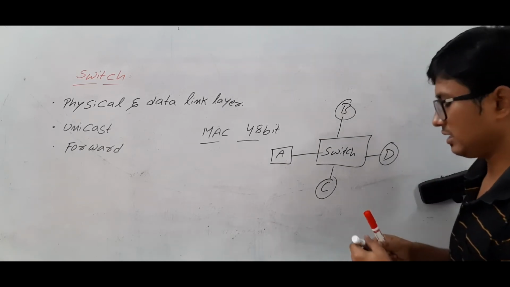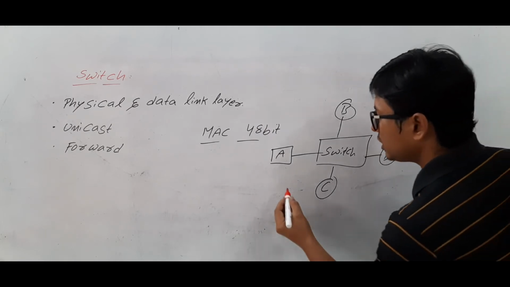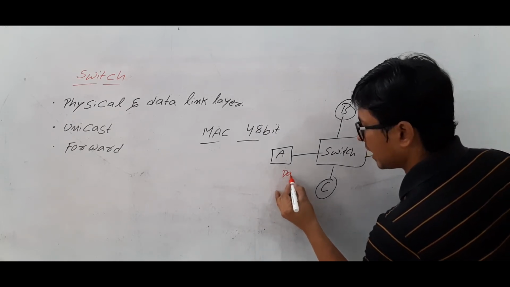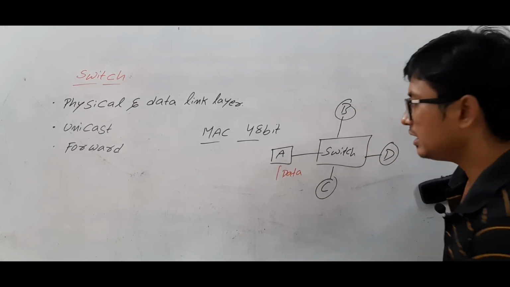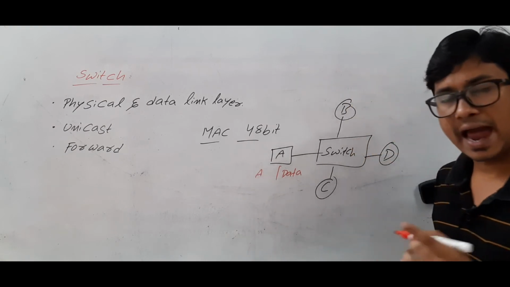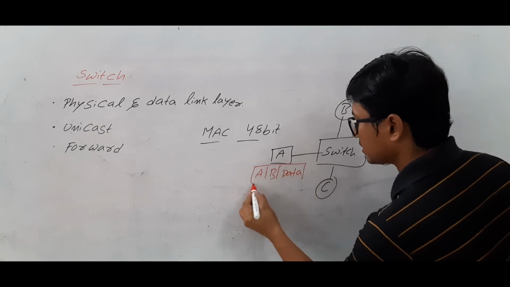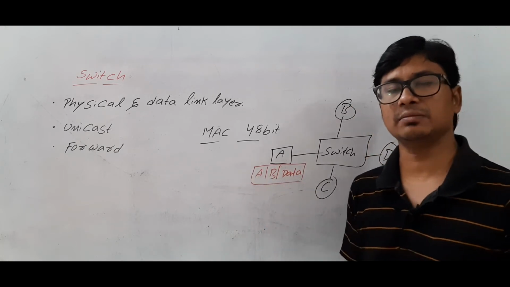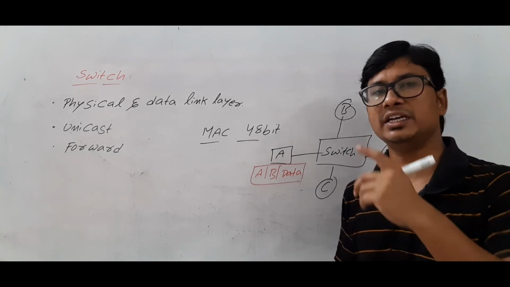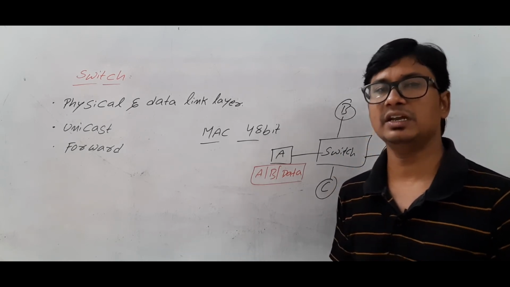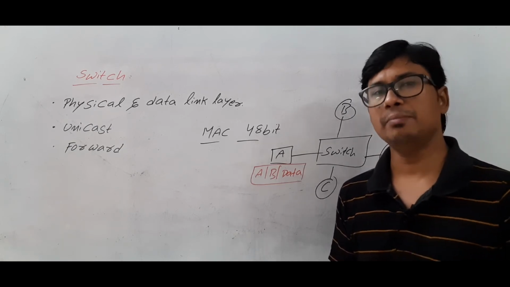Let's take that device A wants to transfer data to device D. Then what will it do? It will consist of the data, whatever data it wants to send, the source address, and the destination address. Now we have three addresses: a port address to identify the port number of the destination, the destination IP address, and the destination MAC address.